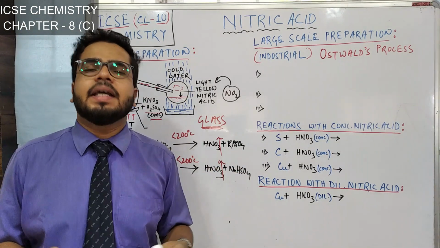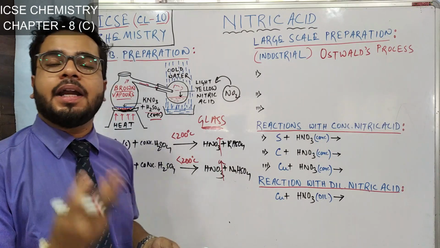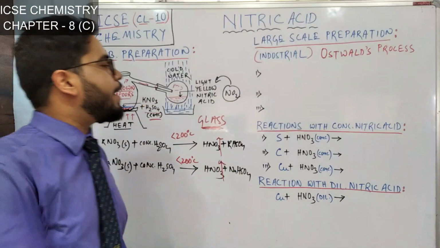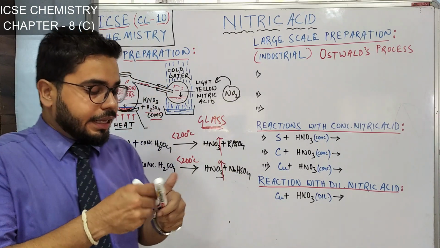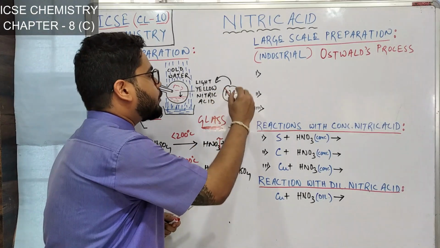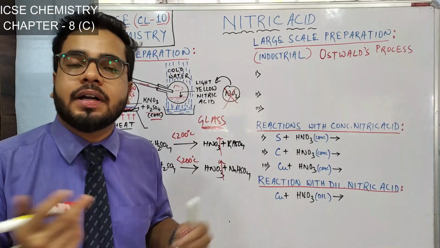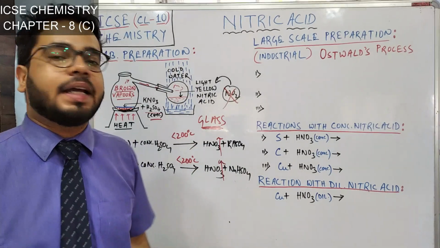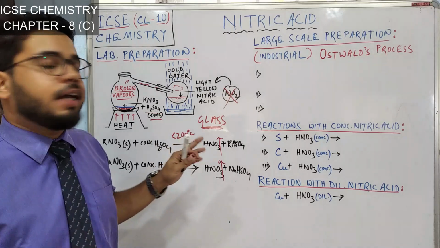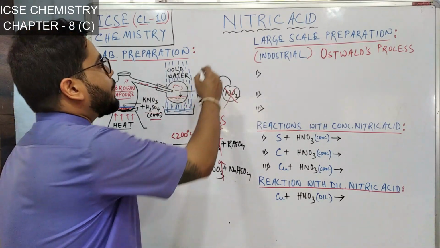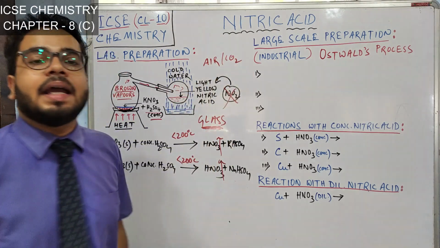So some of you may think, is there no way to get that colorless, transparent, pure nitric acid? Of course there is a way. If that light yellow color is coming because of the dissolved NO2, if you can remove this nitrogen dioxide, then only you will get back the colorless pure nitric acid. How to remove this nitrogen dioxide? By bubbling air or carbon dioxide through this nitric acid, okay? By bubbling air or CO2 through the light yellow nitric acid.